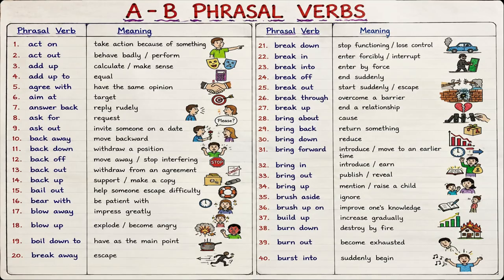Build up means to increase gradually. For example, exercise can help build up your strength. Burn down means to destroy something by fire. For example, the old building was burned down. Burn out means to become extremely tired or exhausted, especially because of too much work or stress. For example, many workers burn out because they work too many hours.